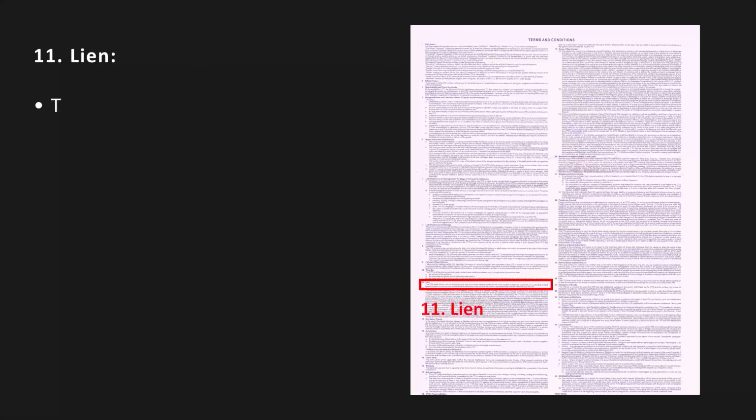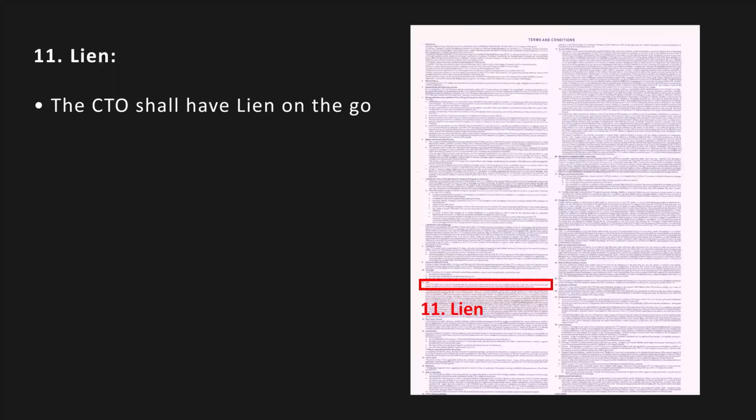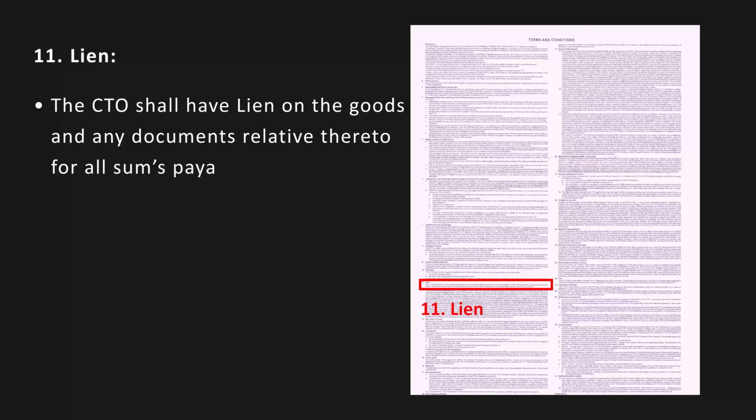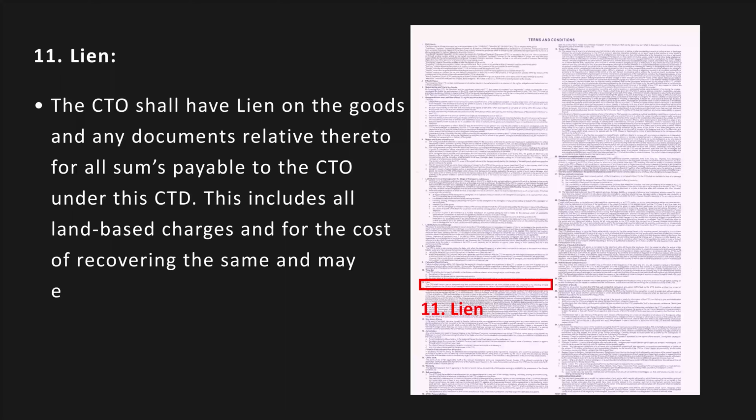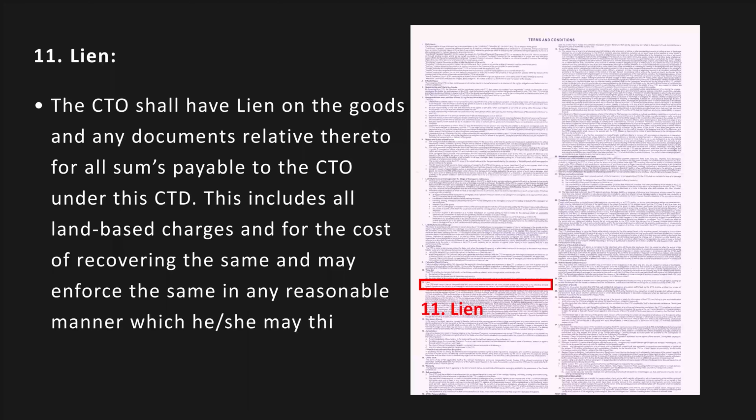Lien. The CTO shall have lien on the goods and any documents relative thereto for all the sums payable to the CTO under this CTD. This includes all land-based charges and the cost of recovering the same, and may enforce the same in any reasonable manner which he or she may think fit.